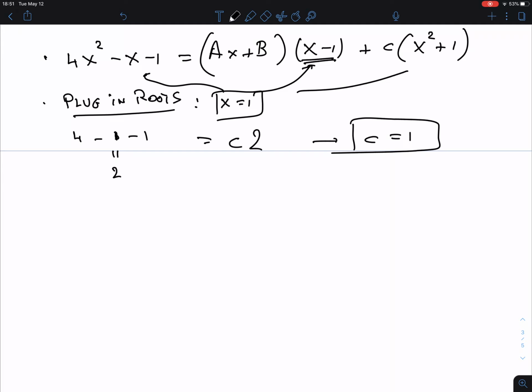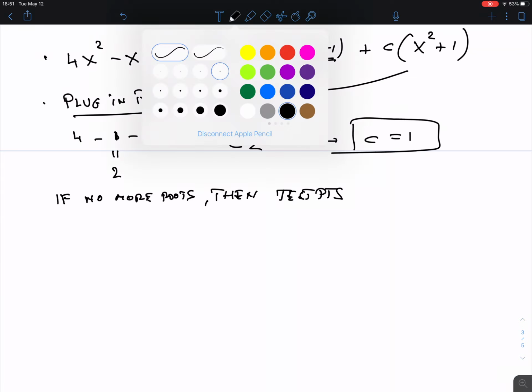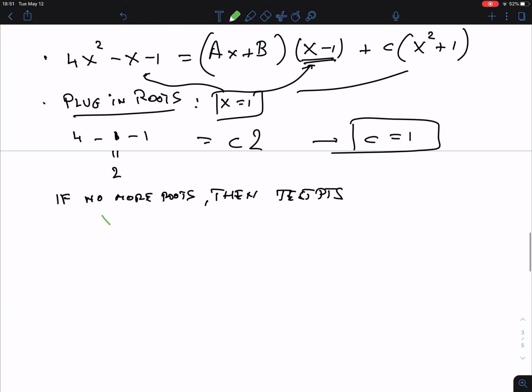What about the other two? Now we are running out of roots, so if no more roots, then test points. Or test values, whatever you call it. So values for x. I'm going to take x equals 0, I hope everybody said x equals 0, right?